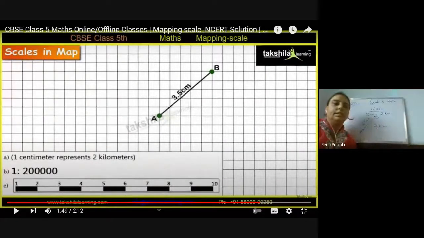Now, children, listen. Here the point is coming, a decimal is coming: the distance between A and B is 3.5 centimeters, and 1 centimeter equals 2 kilometers. So 3.5 multiplied by 2 will be done, right? Yes or no? And you are not all aware how to multiply decimal numbers.